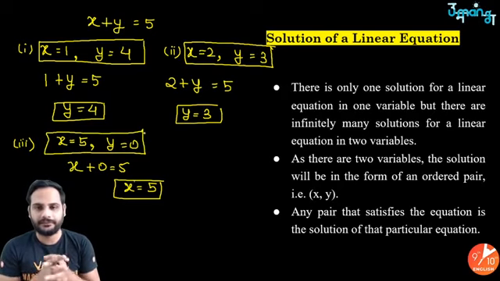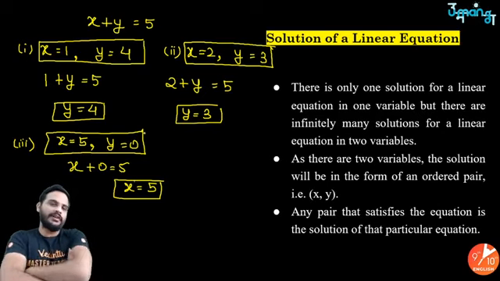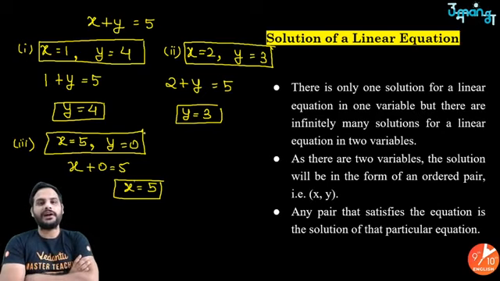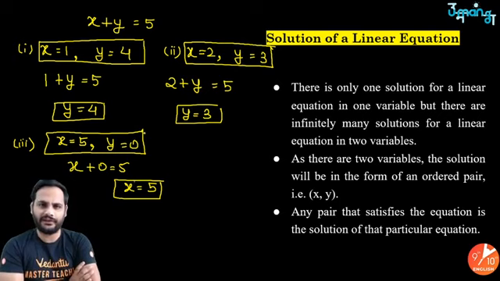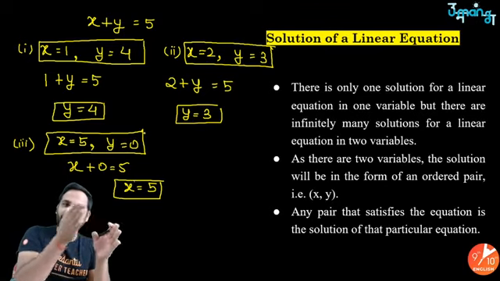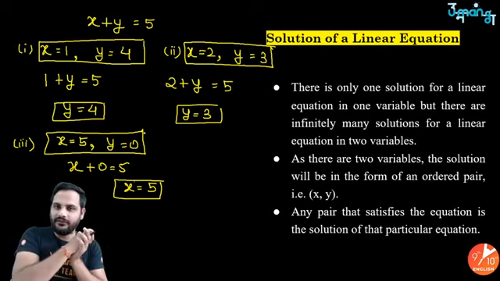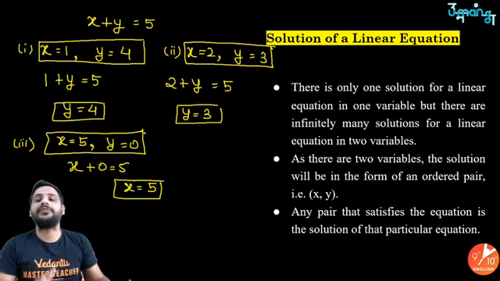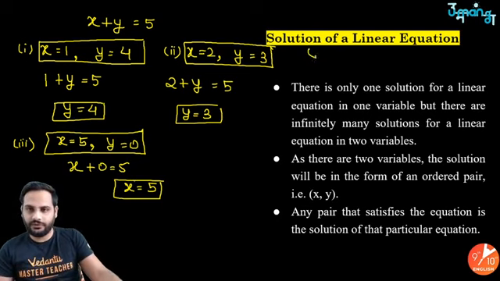In this way, I can assume different values of x. How many values can I assume for x? I can assume infinite values of x, because there are infinite real numbers. For each value of x, there will be a different value of y. So I can say there are infinite solutions for a linear equation in two variables.